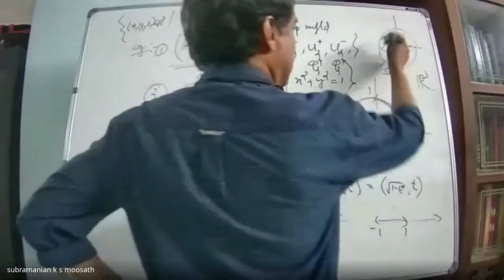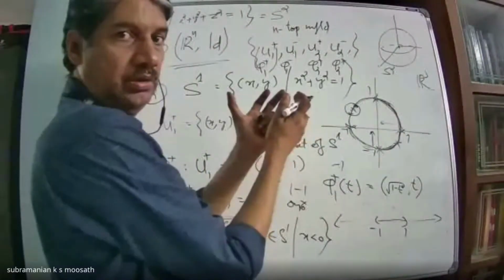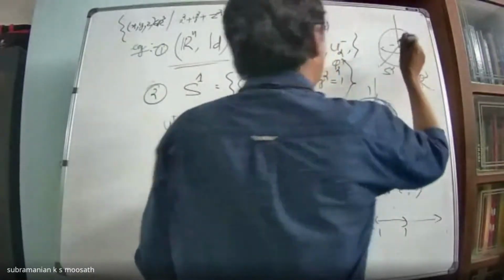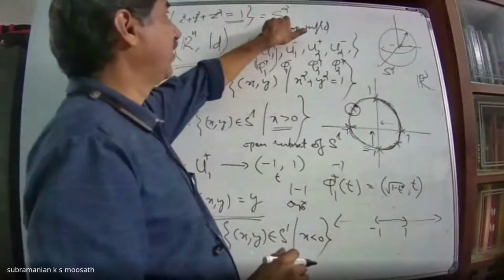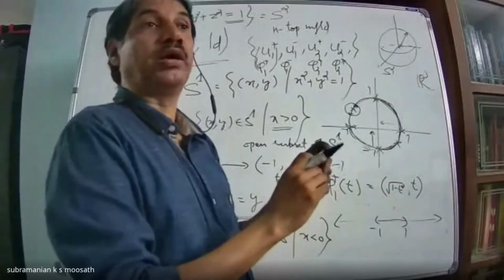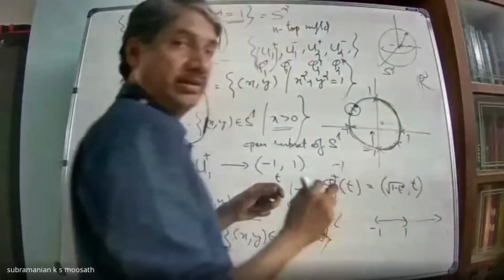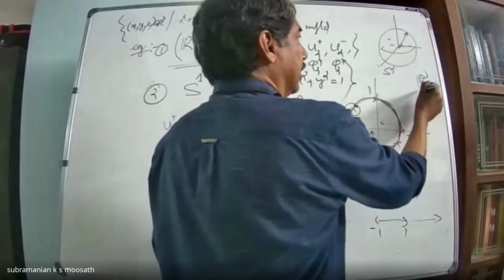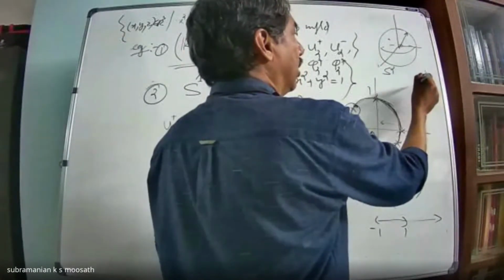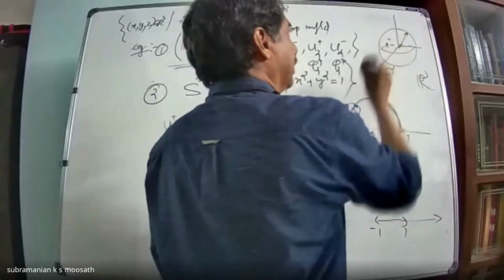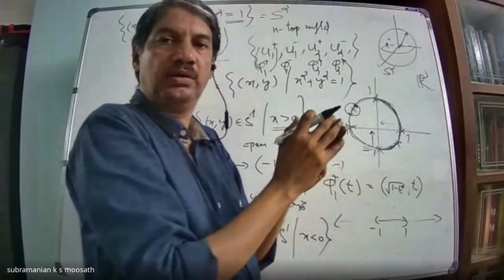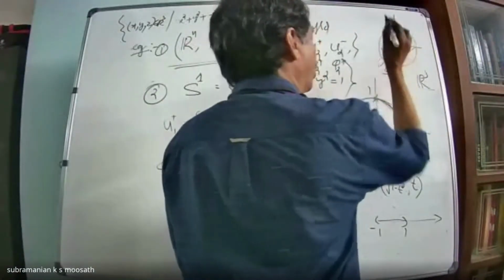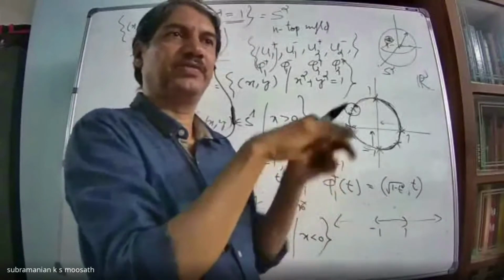Then suppose I take this S2, which is like a football. I am taking equal to 1, which means only all vectors of unit length. I can also express this unit sphere as all vectors with length 1. That means I don't have inside points, like a football. Now I take a point P here. Then consider an open ball in R3 centered at this point P. That means you have a solid sphere here. Some solid sphere. What is the intersection of that solid sphere with this football?